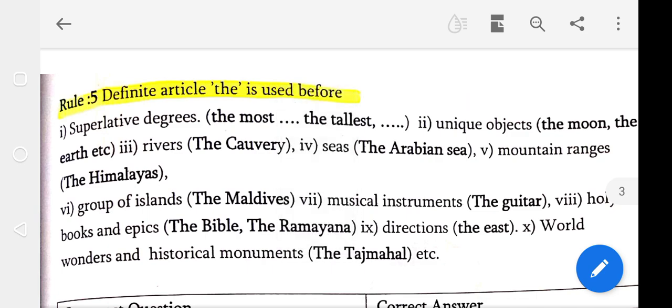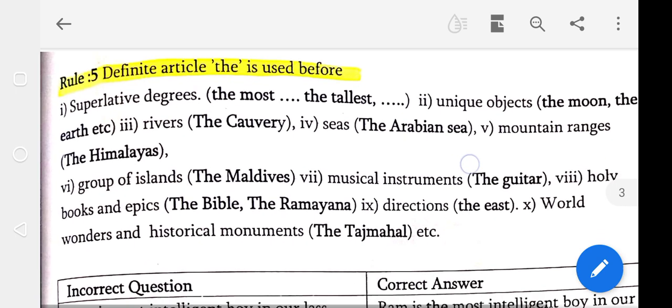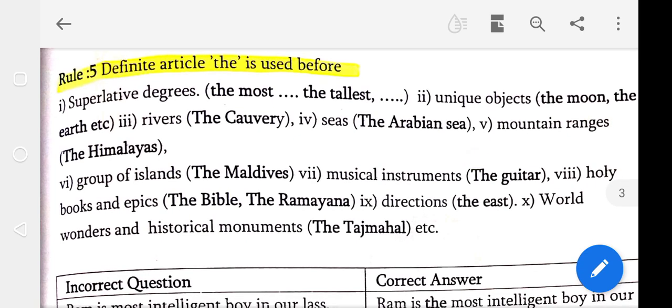Rule 5. Already you know, students, these articles, indefinite articles, a, an. Definite articles, the. Listen, definite article the is used before superlative degrees, the most, the tallest, and unique objects, the moon, the earth, etc. Rivers, the Kaveri.